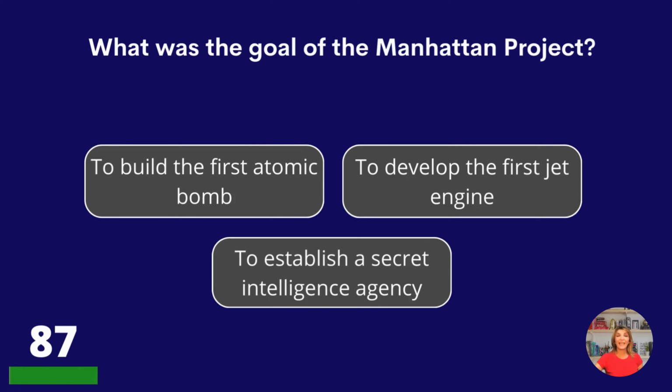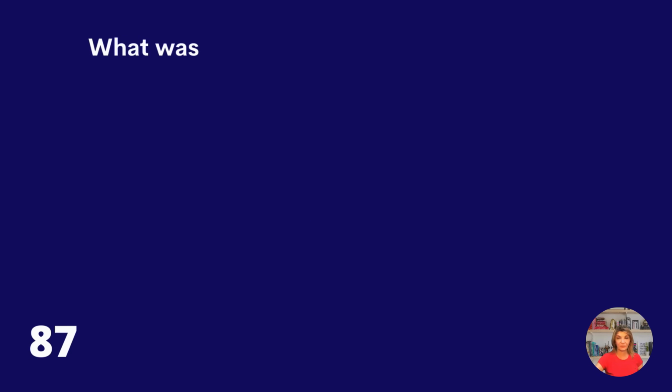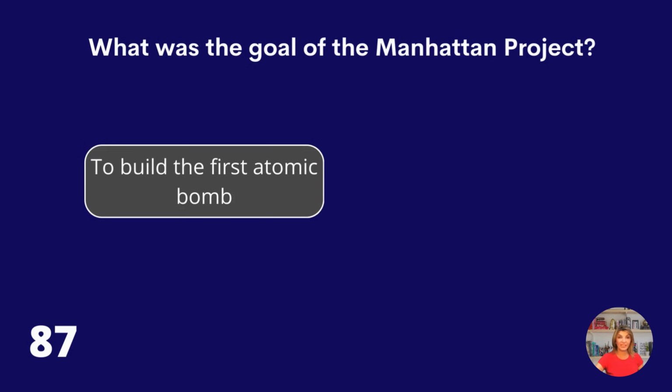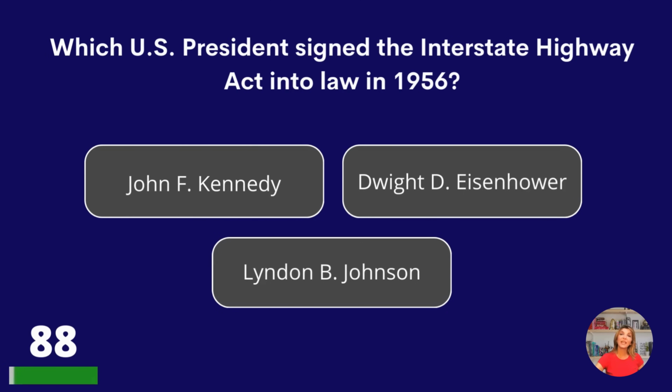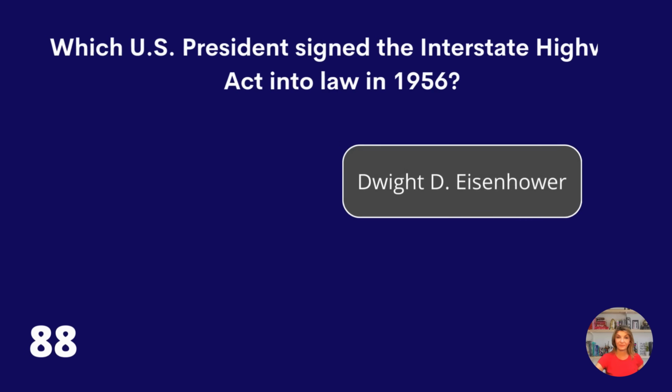What was the goal of the Manhattan Project? To build the first atomic bomb, to develop the first jet engine, or to establish a secret intelligence agency? To build the first atomic bomb. Which U.S. president signed the Interstate Highway Act into law in 1957? John F. Kennedy, Dwight D. Eisenhower, or Lyndon B. Johnson? Dwight D. Eisenhower.